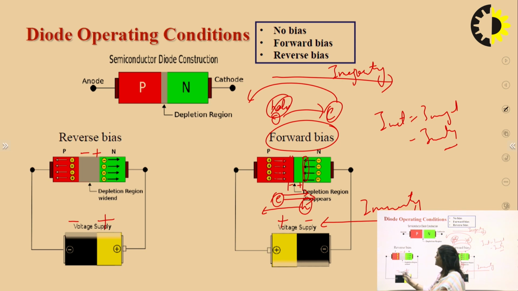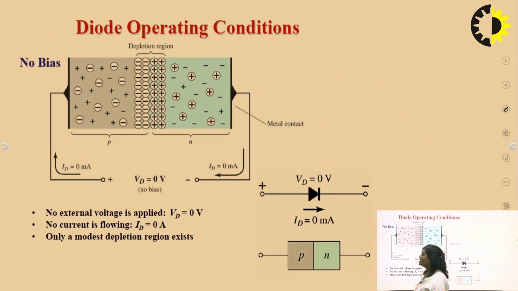So we are actually increasing the barrier potential. Now the barrier potential will not be eliminated, and if we cannot eliminate the barrier potential, the diode will not be able to conduct. In forward bias we eliminated the barrier potential, but here it is not eliminated, so there will be no flow of the majority charge carriers.